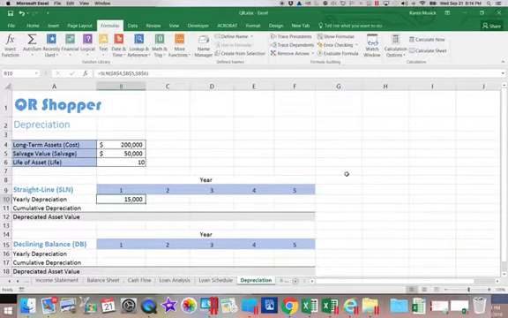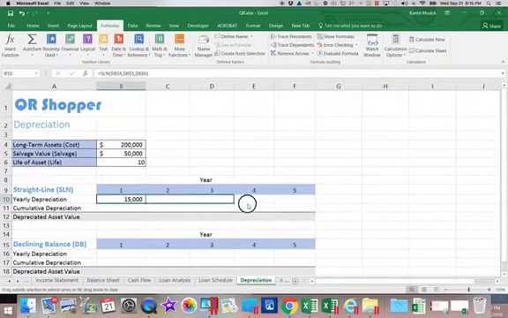With straight line depreciation, that's all you need, because what straight line depreciation does is take the total amount that you're going to expense, which in this case is the $150,000, divide it by the years, and then take an equal amount of depreciation every year.